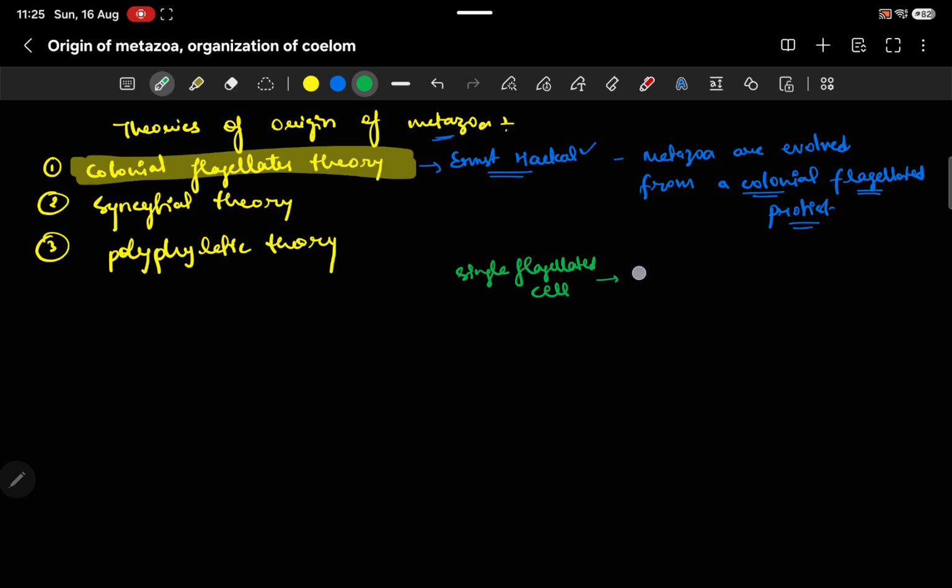So these similar cells make a colony, and then they increase the specialization, and after increasing the specialization there was an origin of a multicellular organism. And this multicellular organism gave rise to primitive metazoans.